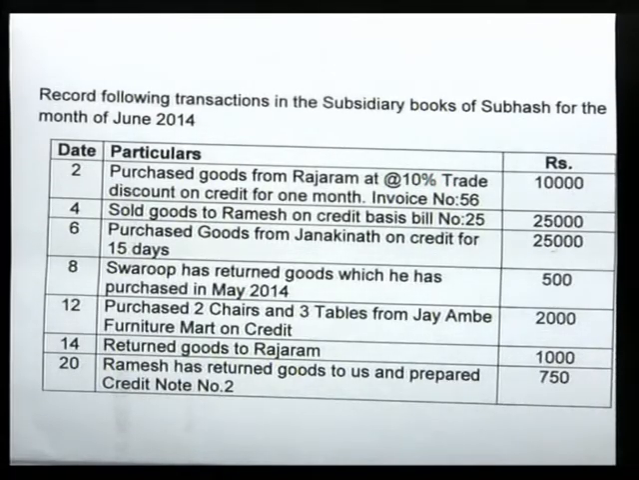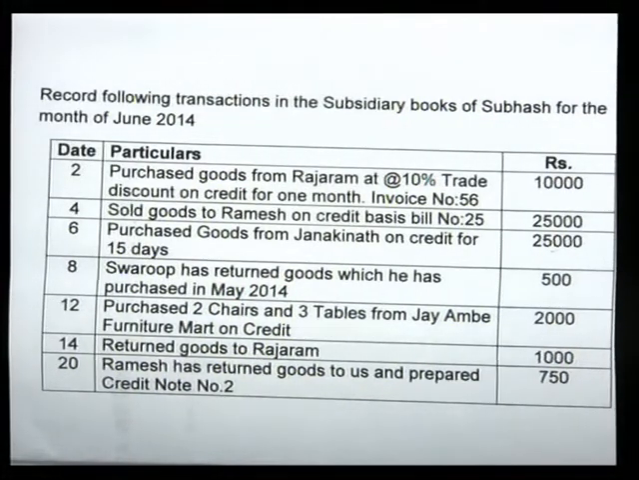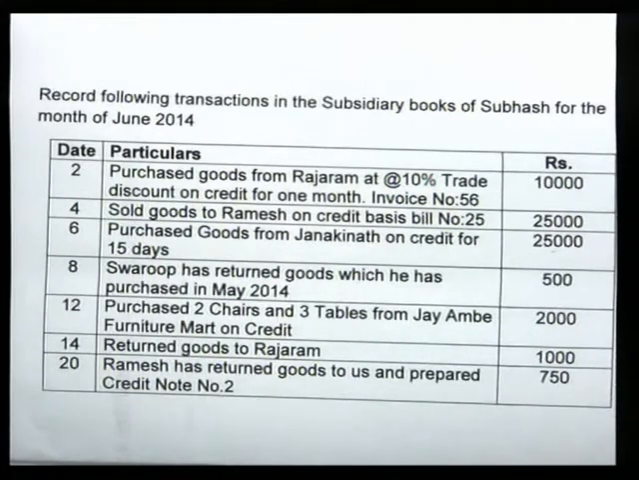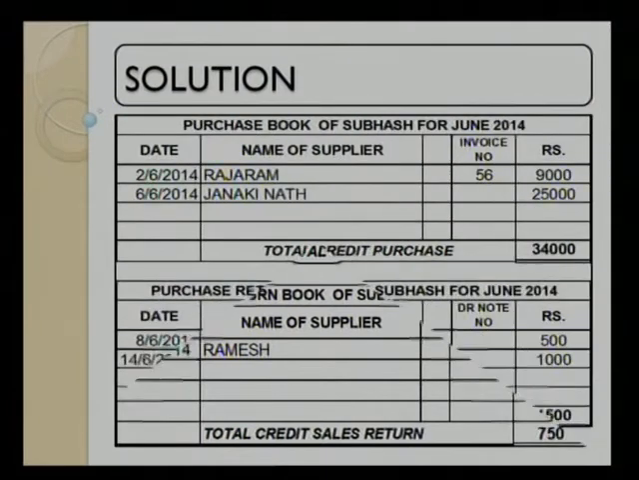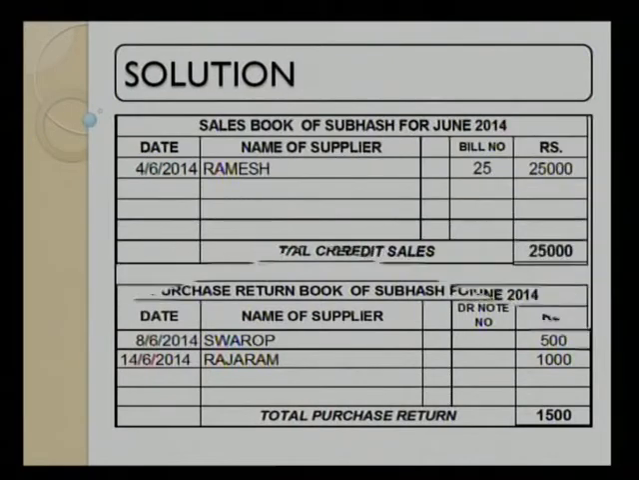Ramesh has returned goods to us and prepared credit note number 2. That means Ramesh has given back the goods, so we have to mention it in the sales return book. Look at the solution: sales return book, Ramesh, 750. We have also mentioned credit note number 2. One remarkable thing: at the end of the month we have to make the total. So here we have total credit sales of 25,000, total credit sales return of 750, total credit purchase of 34,000, and purchase return of 15,000.